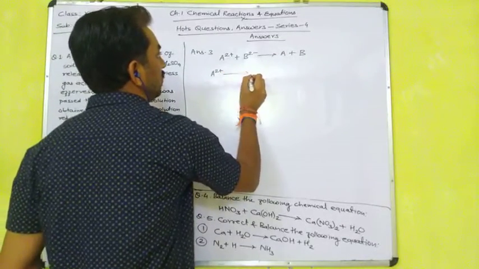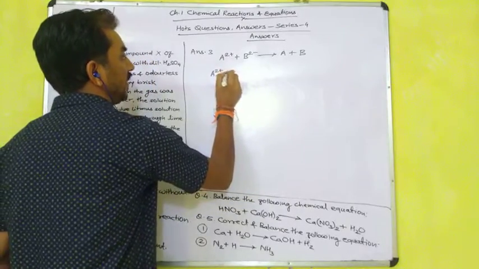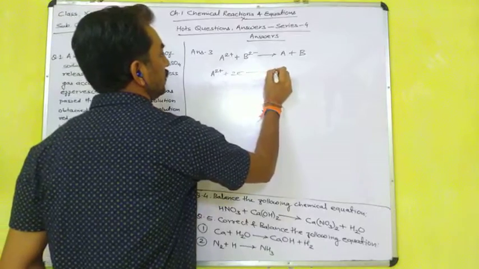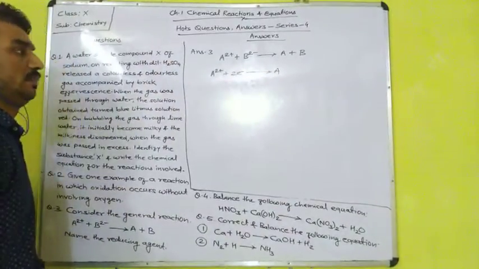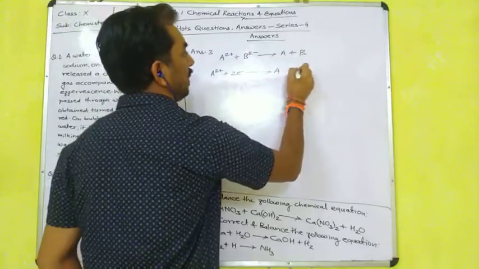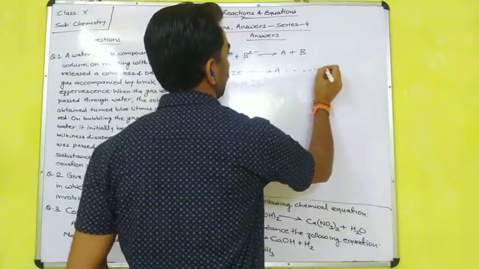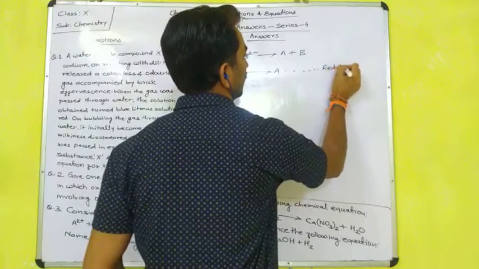By the gaining of 2 electrons. When this A2+ gains 2 electrons, it will convert into A. Means gain of electron; electron is received by the A2+. So what is going on here? Reduction.